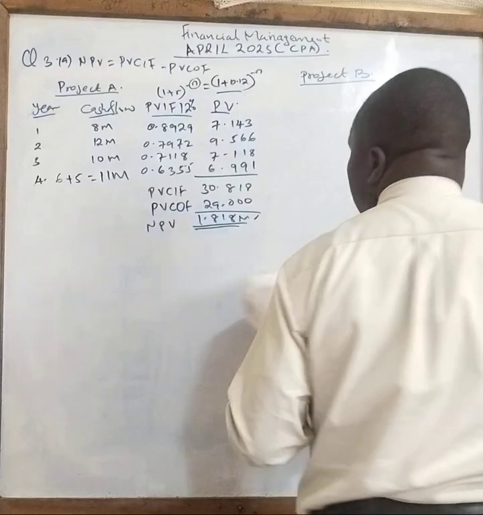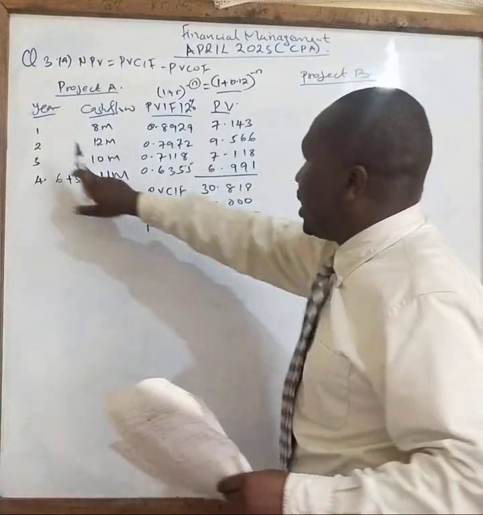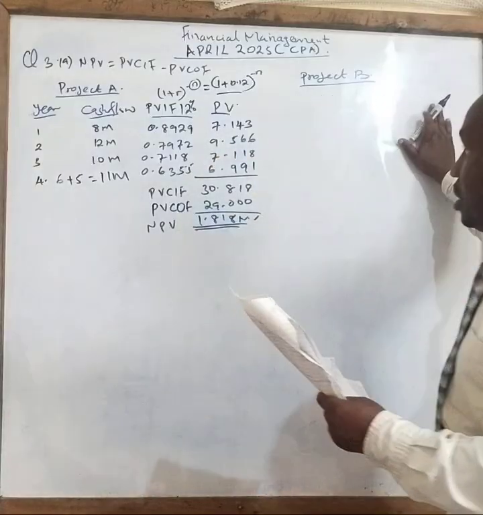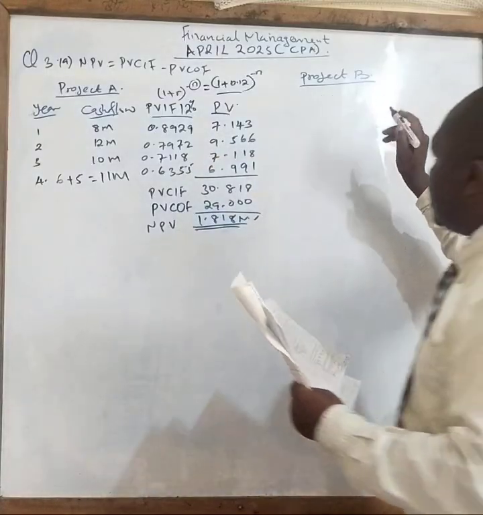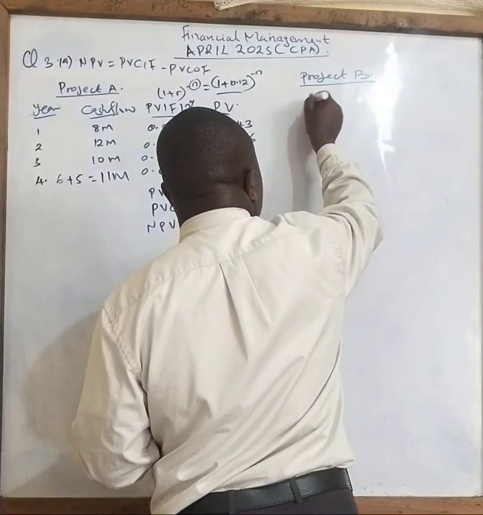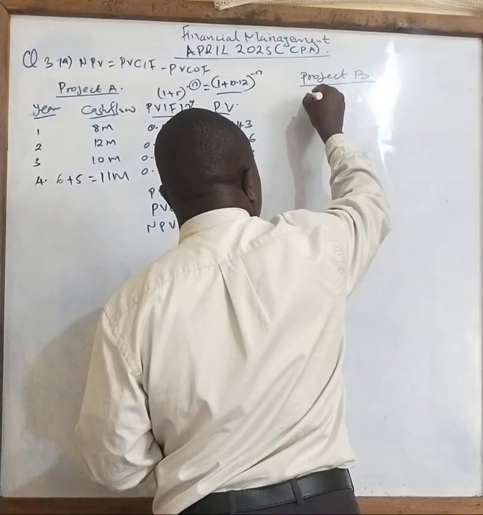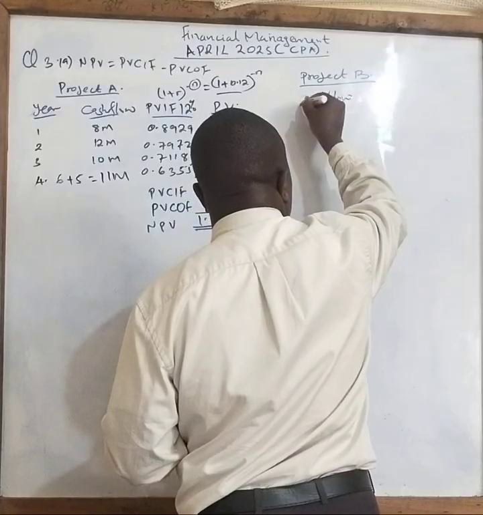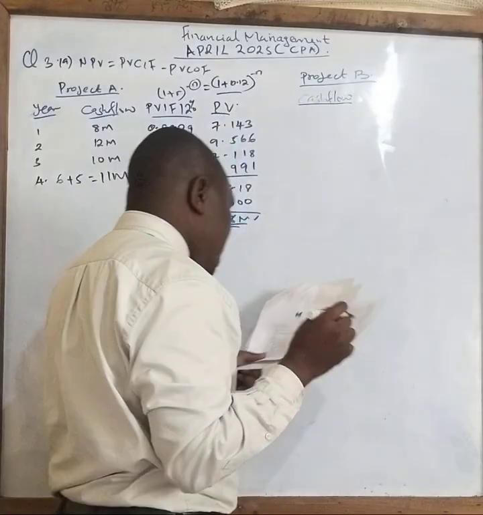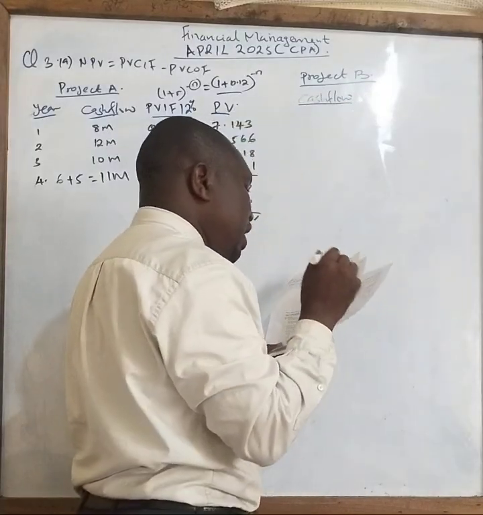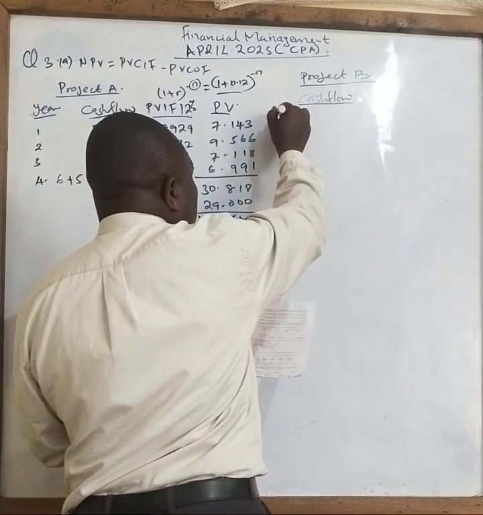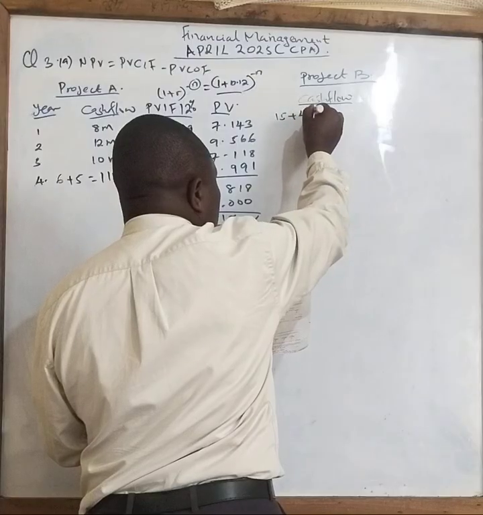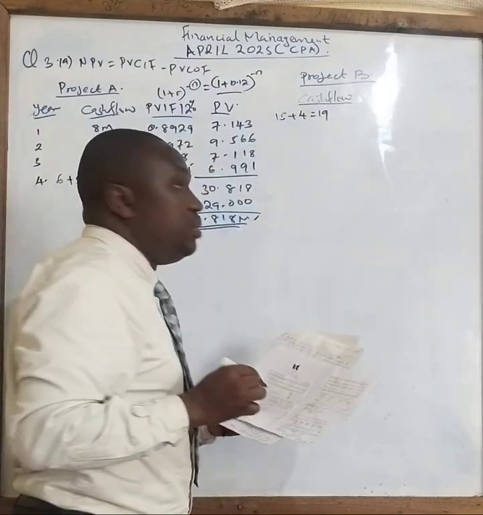So let's see now. How many years do we have here? I can use the same years here: 1, 2, 3, 4. It will go with the same period, but the cash flow will be different. So I will bring here the cash flow. For year one, the net profit is 15. I will add 4, so your answer is 19. The cash flow is 19 million.